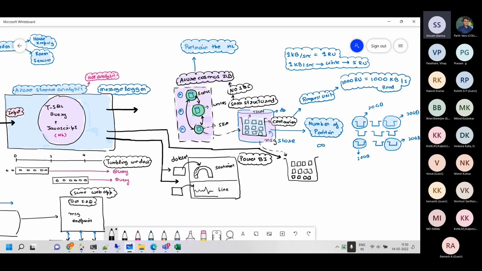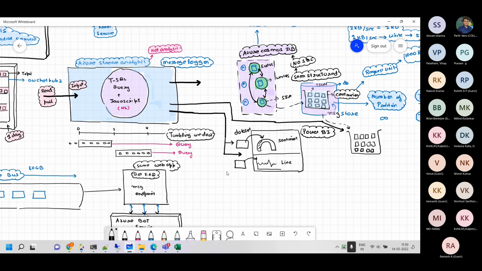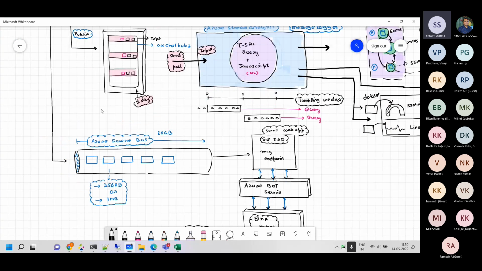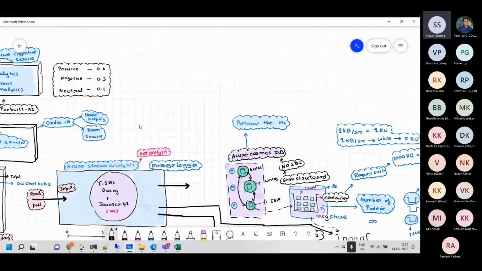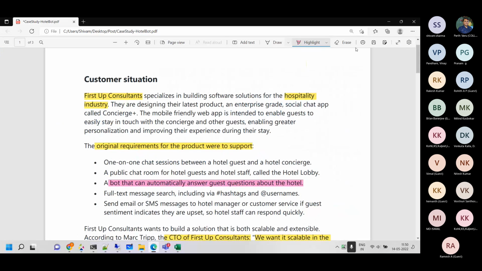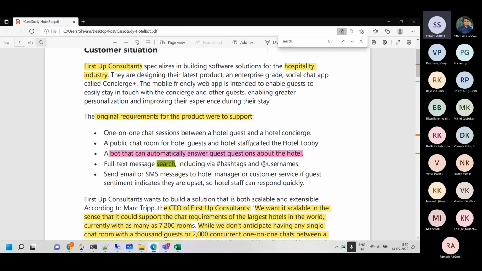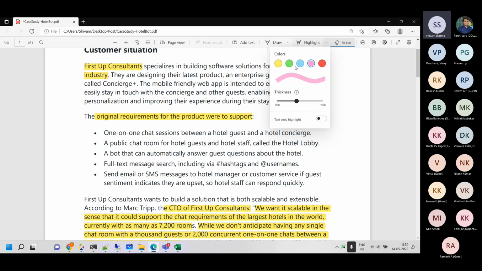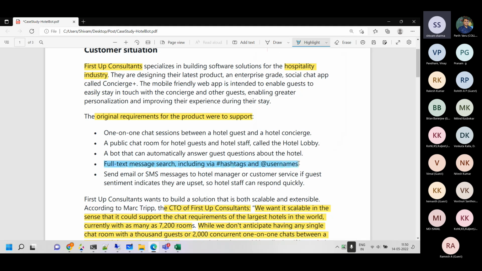Now, okay, great. In the last part, what we have done is, if you remember, the customer is also looking for a search functionality. So we'll come back over here and search for this, and I'll just highlight that part. This is another reason why we have the logging done over there. The business owner is looking for a full text message based search.